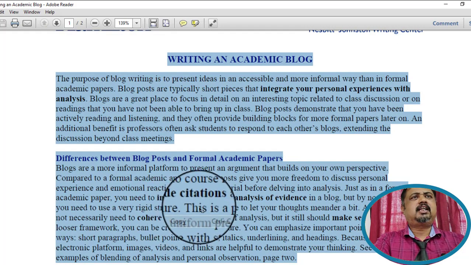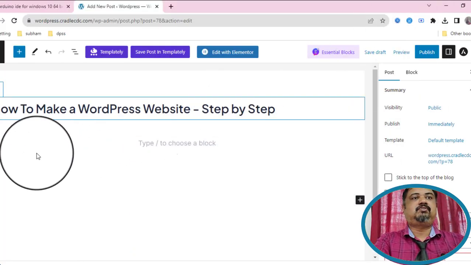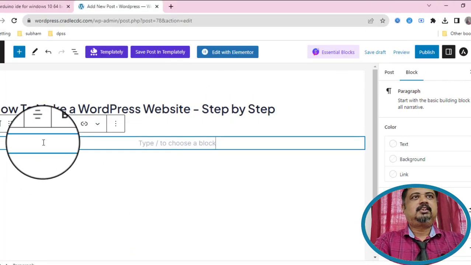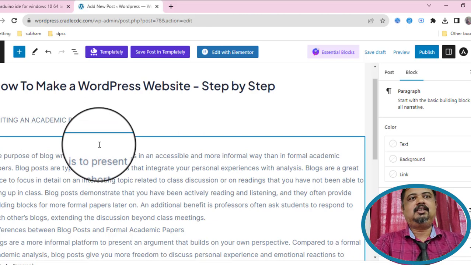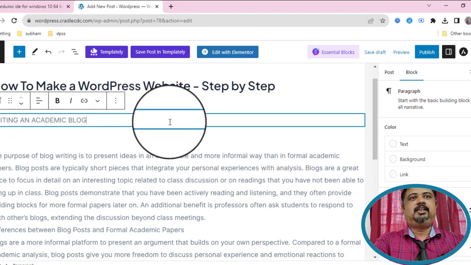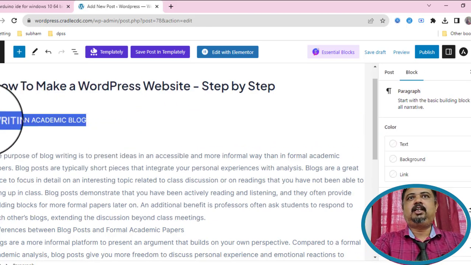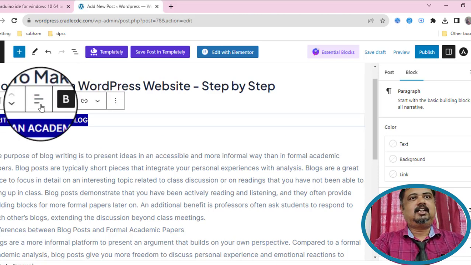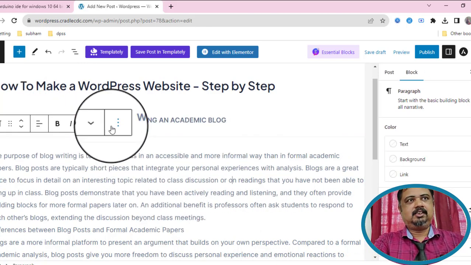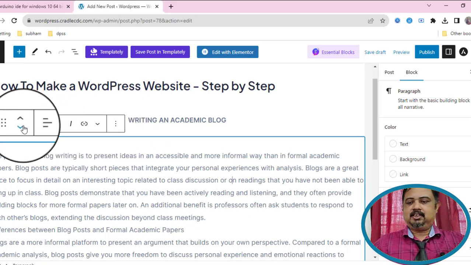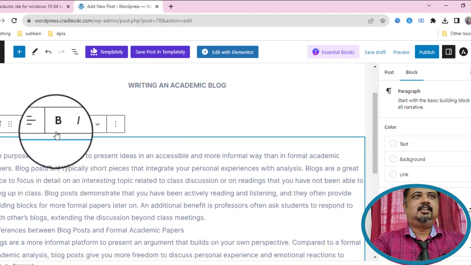So without wasting time, we start to create our first post. Copy the title from here and create a title over there. Copy the body from here, click on that, and paste it over here.